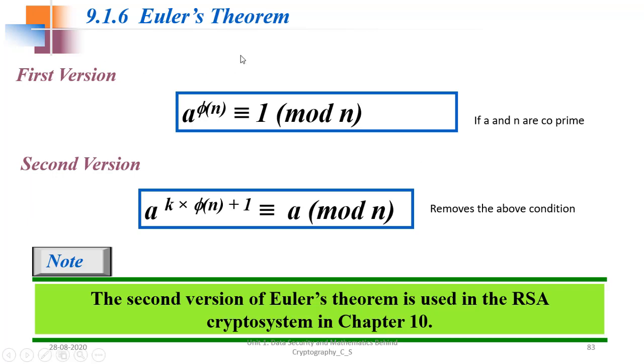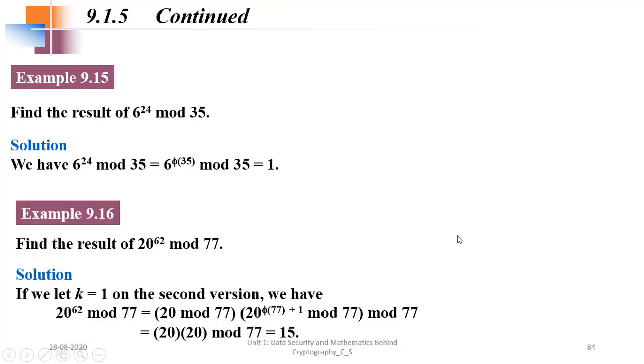So then Euler's theorem, what is it? a raised to phi of n is congruent to 1 mod n. Remember, only if a and n are co-prime. And a raised to k times phi of n plus 1 is congruent to a mod n, right? The second version of Euler's theorem is used in the RSA crypto system. So we saw this in RSA, right? We had phi of n should not be a factor of n minus 1 and p minus 1.